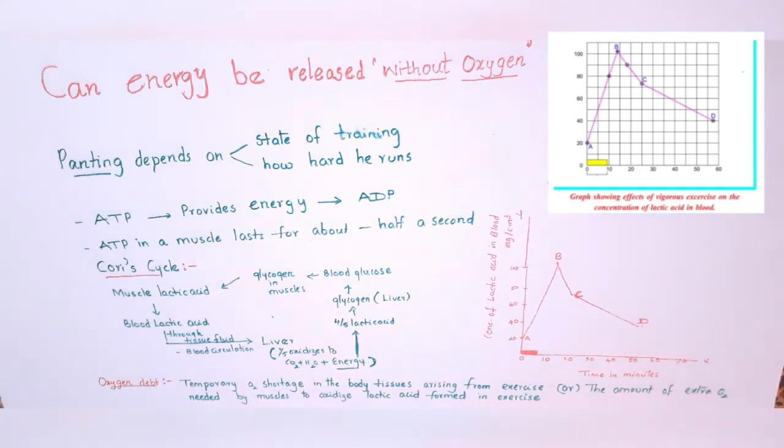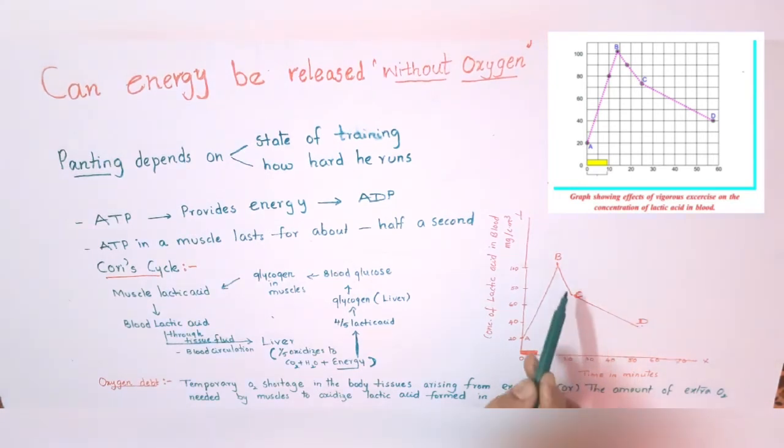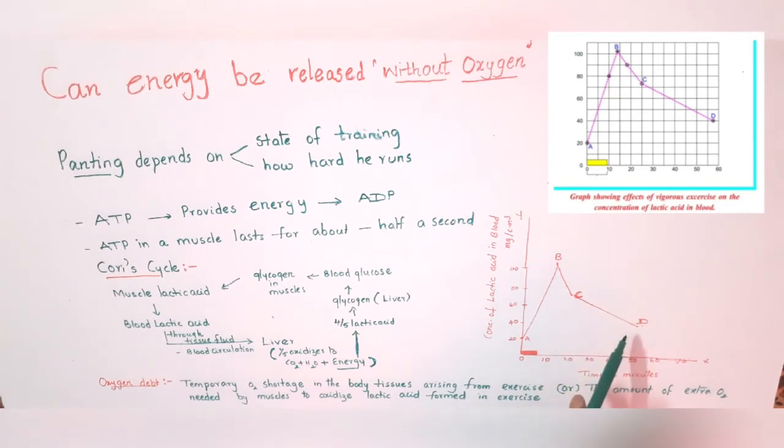Now the trend between points C and D. After 9 minutes, that is after the exercise, if you observe, gradually the lactic acid concentration is decreasing.